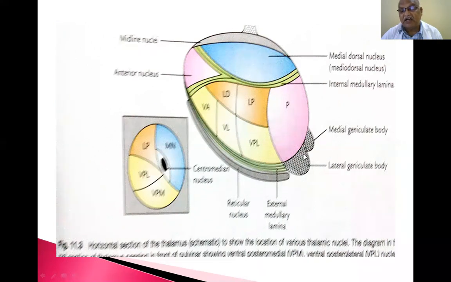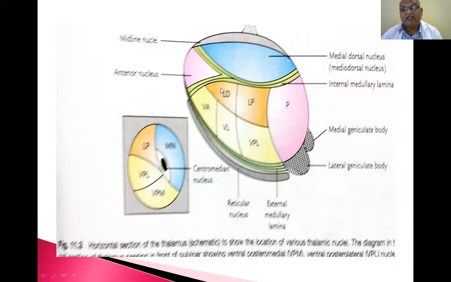This is the lateral geniculate body. This is the medial geniculate body, forming the metathalamus. So anterior and posterior. So this is the lateral dorsal. Again, this is the ventral part, and this is the dorsal part.